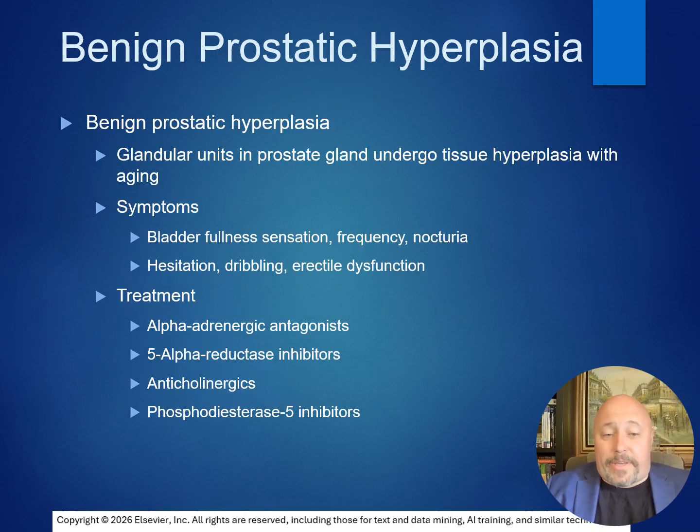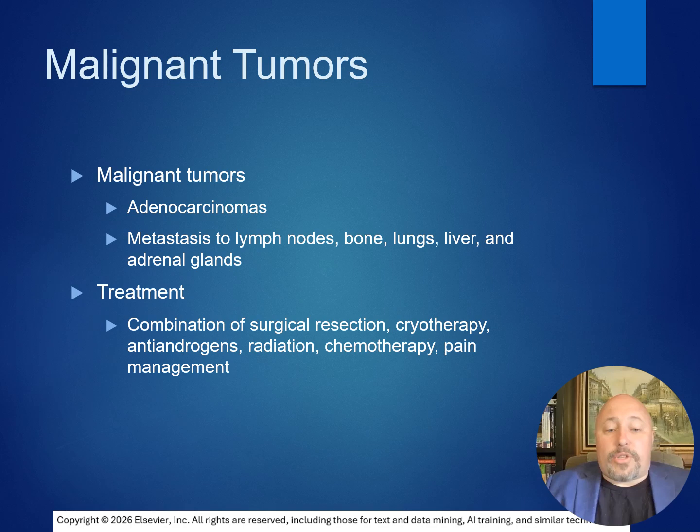In the case of BPH, glandular units within the prostate gland undergo tissue hyperplasia with aging. Symptoms would include a bladder fullness sensation, frequency, nocturia, hesitation, dribbling, and erectile dysfunction. Malignant tumors are adenocarcinomas, with metastasis to lymph nodes, bone, lungs, liver, and adrenal glands, and treated with a combination of surgical resection, cryotherapy, anti-androgens, radiation, chemo, and pain management.